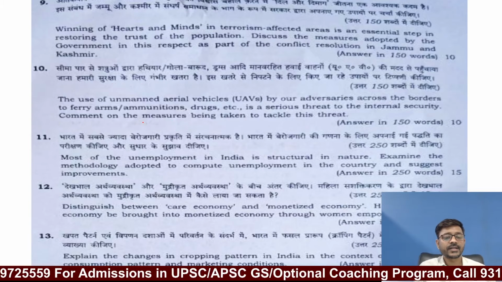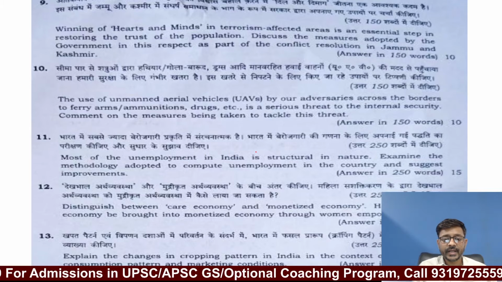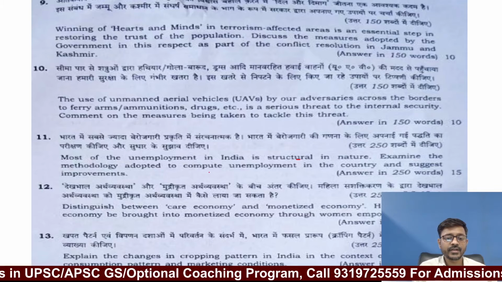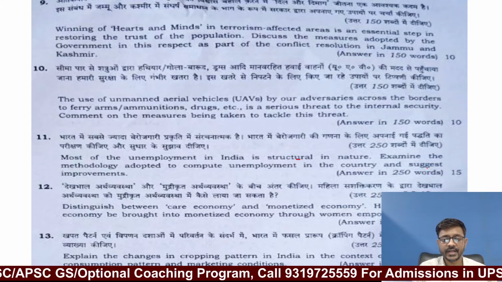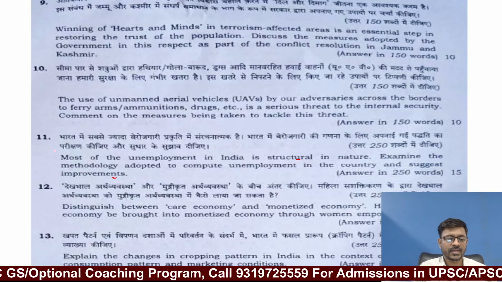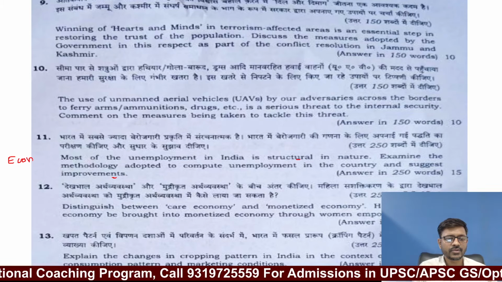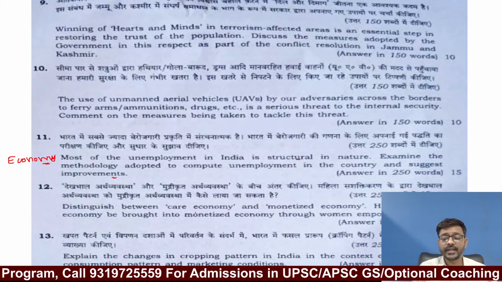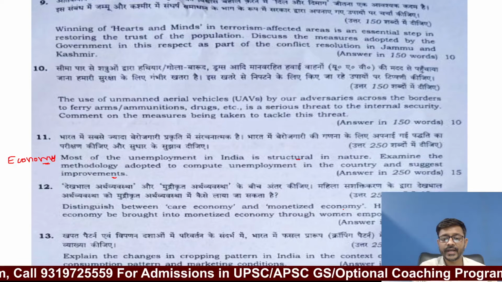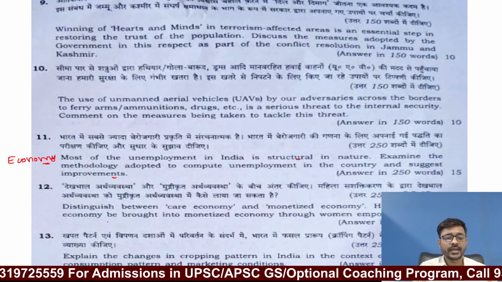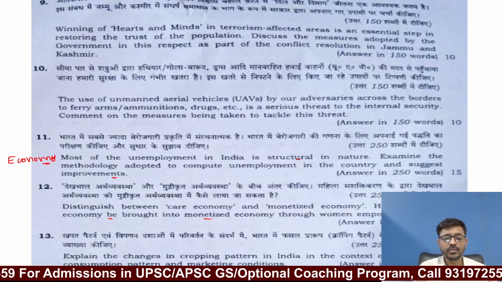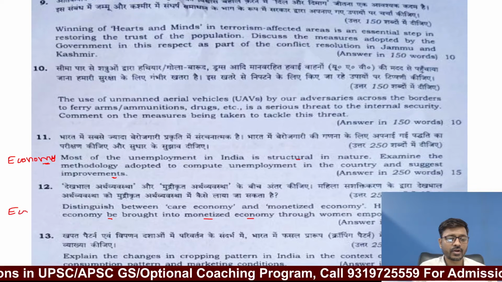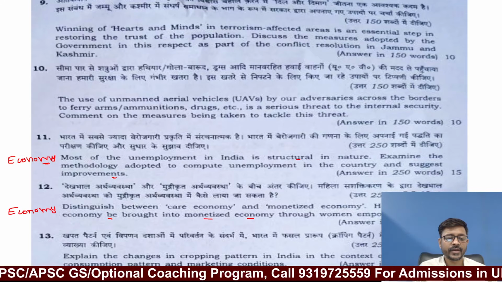Question number 10, after that, most of the unemployment in India is structural in nature. Examine the methodology adopted to compute unemployment in the country and suggest improvement. Again, this is a question from economy, so it will be covered by our other faculties. Then, distinguish between care economy and monetized economy. How can care economy be brought into monetized economy through women empowerment? Again, a question from economy, it will be covered by our economy faculty.